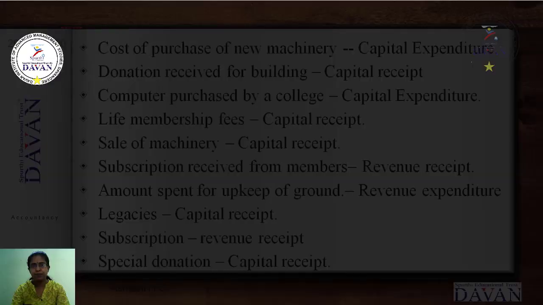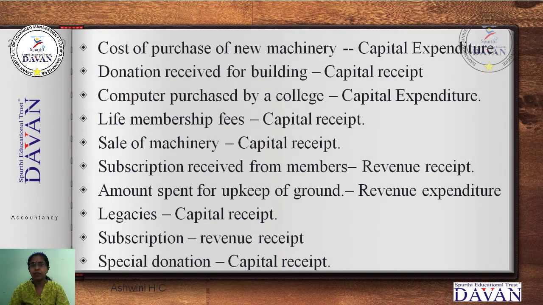Next, cost of purchase of new machinery. New machinery or a computer has been purchased, required for the hospital, or any equipment. We make it only once, and once you make that investment, we utilize it for a minimum of 3 to 5 years. So it is a capital expenditure. Donation received: received means coming inside to the business.